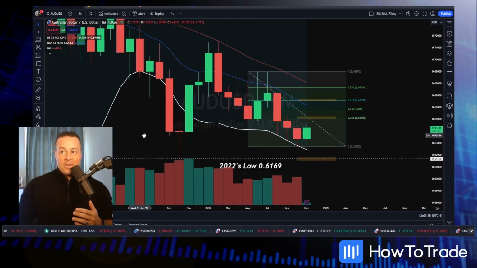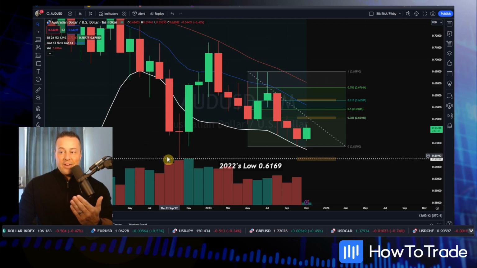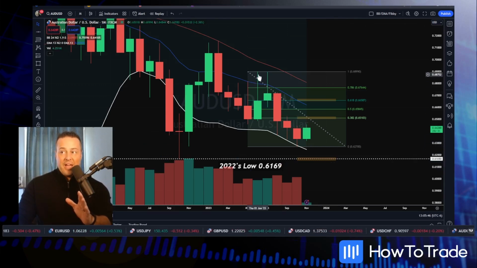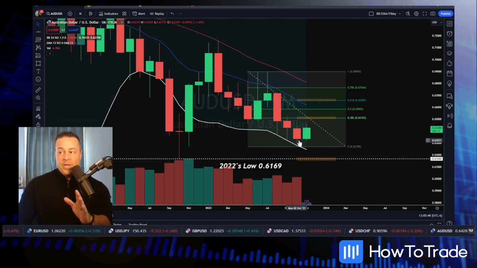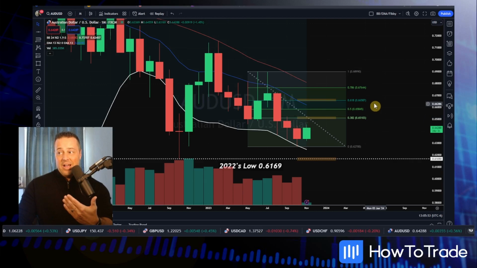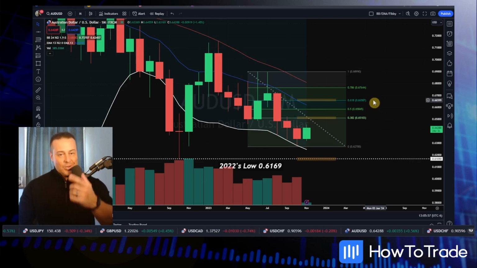Now, from a more practical standpoint, what we have here is a very basic outlook for the Aussie. You've got 2022's low, 61.69, a potential bidding opportunity. You've also got the high right back here from June and the yearly low, and we've got a 38% retracement sell right around 65 and a 62% retracement sell right up around 66.58. So that's a quick outlook at the Aussie.